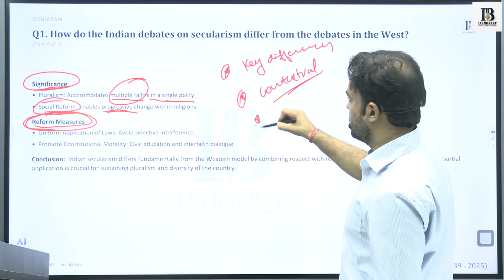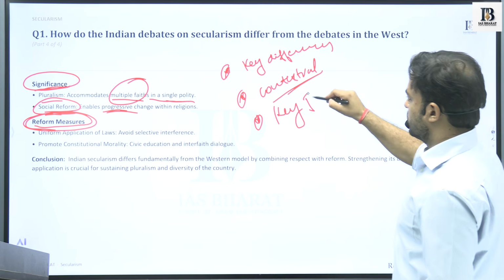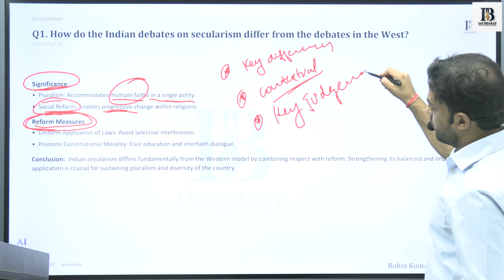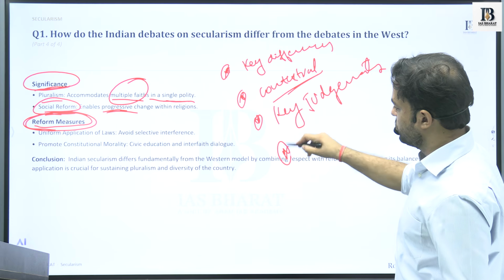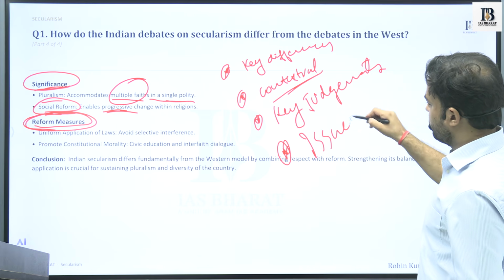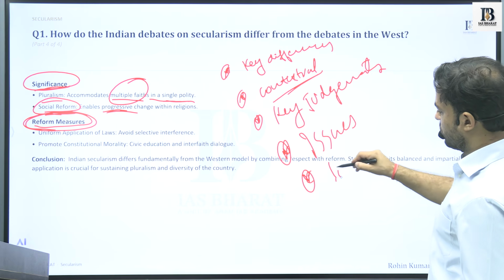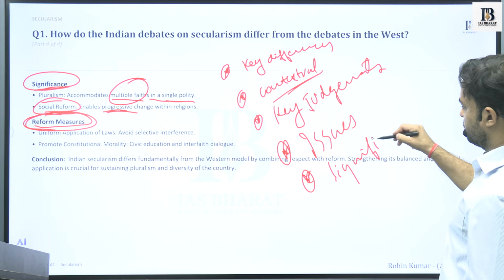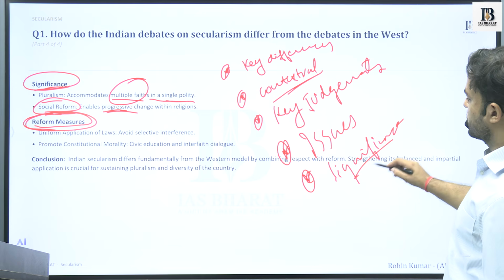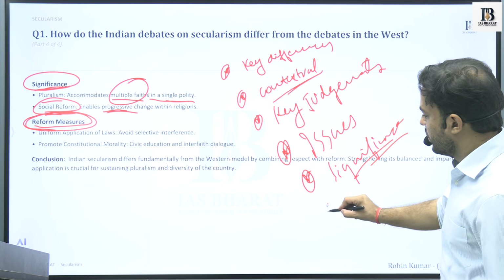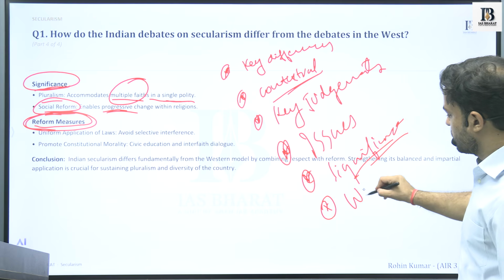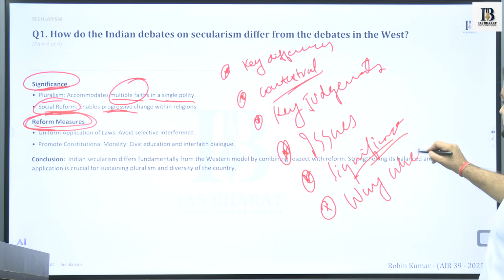We have discussed the key judgments. We have also discussed the issues. We have discussed the significance of the Indian model. Now we are discussing what could be the reforms, measures or way ahead from here.